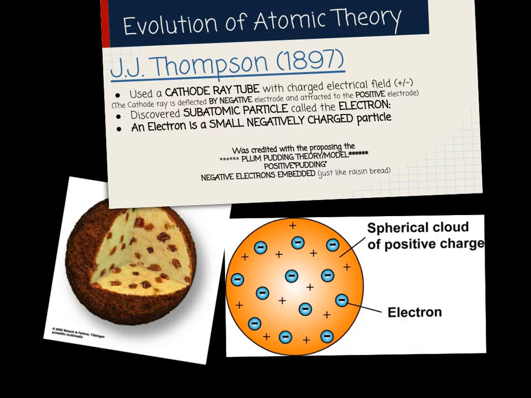Now, he didn't know exactly where the negatively charged particles were. So what he proposed was that there was a positively charged area with negatively charged particles embedded within it. And those negatively charged particles he said were like raisins in plum pudding. So this model started to be called the plum pudding model, where the negatively charged particles that he just discovered were embedded like raisins in a pudding.